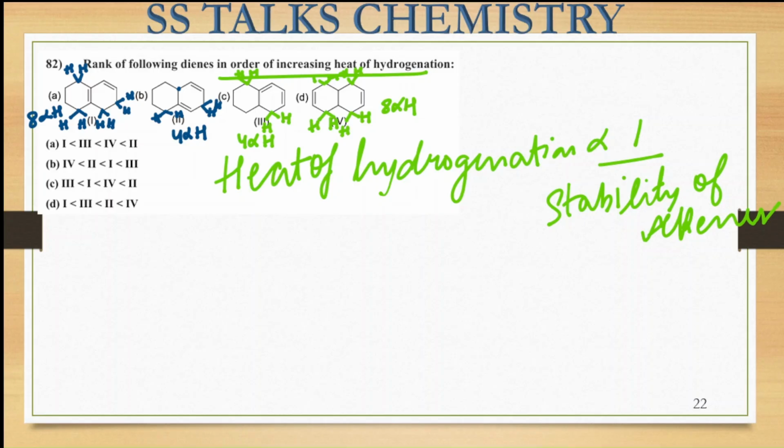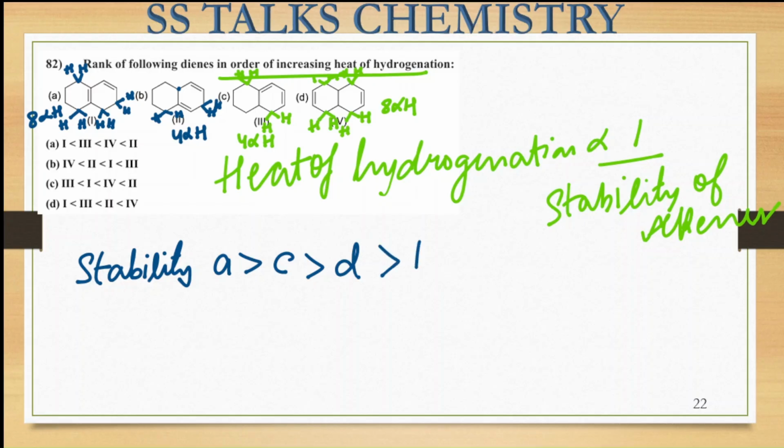But among A and C, the maximum alpha hydrogens are present in molecule A. So the stability is going to be maximum for A followed by C. Then we will have D, because D has 8 alpha hydrogens, and then B. Or we can say first, third, fourth, and then the second one. This is the order of stability of your alkenes based upon the resonance and the alpha hydrogens present in them.